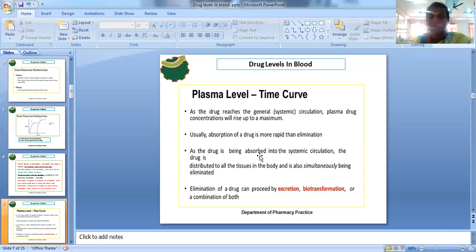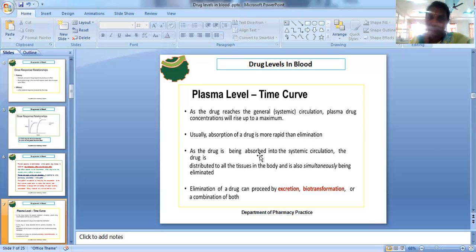As long as the drug reaches the general or systemic circulation once it is administered: if it is the IV route, it directly enters the systemic circulation. If it is the subcutaneous or intramuscular route, distribution will be somewhat delayed. Whereas when the drug is administered by the oral route, you already know the four pharmacokinetic parameters: absorption, distribution, metabolism and excretion.